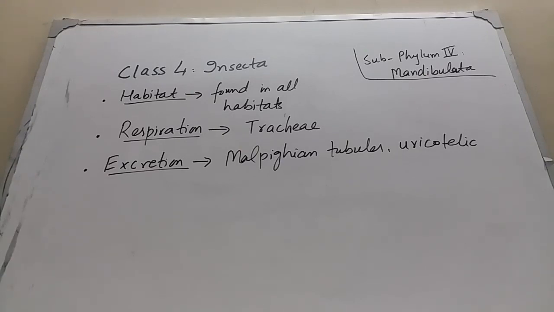And next is respiration. So insects respire through tracheae. Next is about the excretion of insects. So the excretory organs in class Insecta are Malpighian tubules, and the main nitrogenous waste product is uric acid. Insects are uricotelic. Uricotelic means that they are excreting the uric acid.